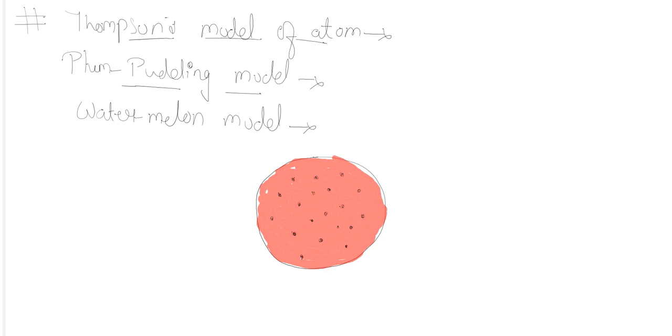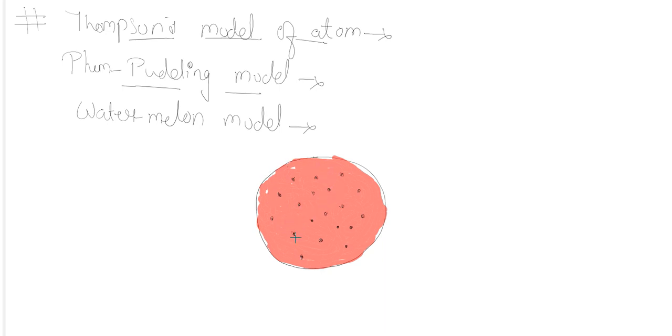When we cut a watermelon, we find that the seeds are present at any part of it. In an apple, the seeds are at the center; in a mango, the big seed is at the center. But in a watermelon the seeds are scattered in any part. So this is the watermelon structure.